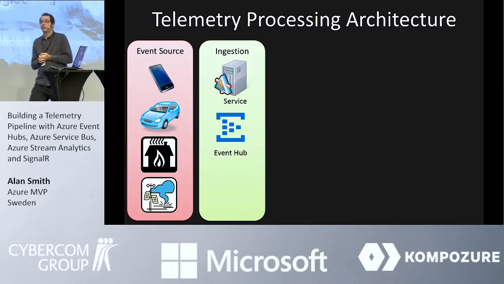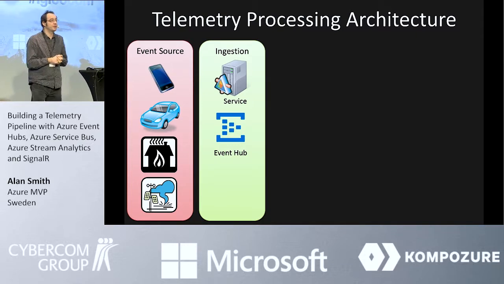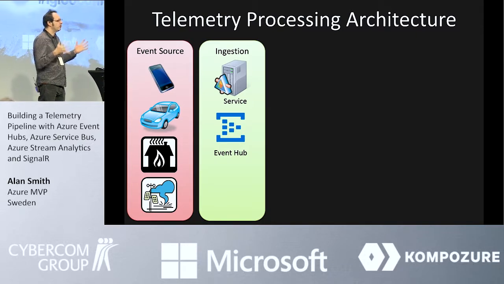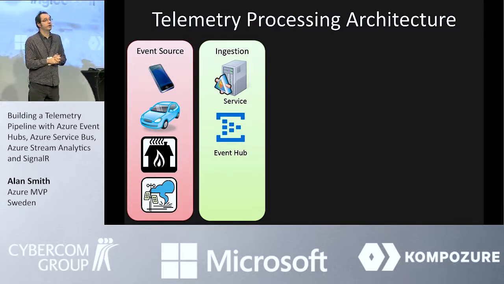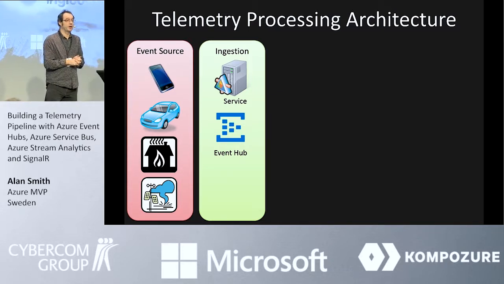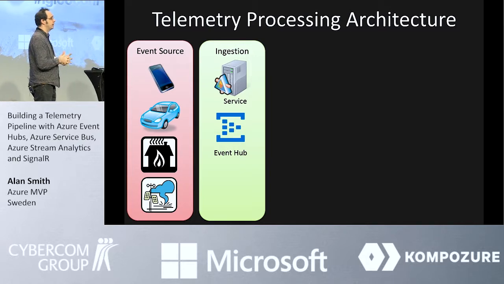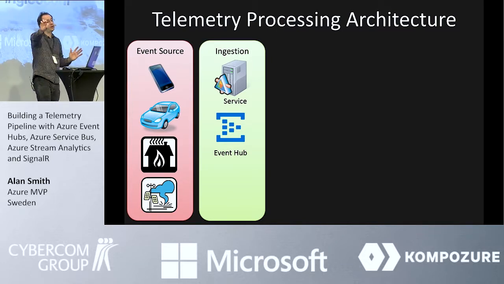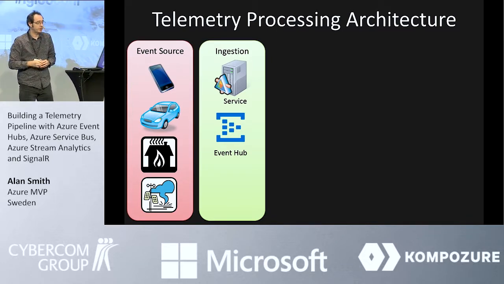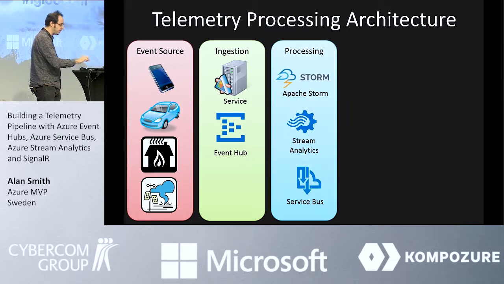This is about getting the telemetry data into some kind of system where it can be processed. The ingestion services need to be very scalable. They need to be able to handle high telemetry loads. They're not concerned about processing the data. They're just concerned about getting this data in from the actual device into the actual storage system. Sometimes the event sources will talk directly with the ingestion service in the cloud. Sometimes we'll have something called a field gateway, where maybe in a large factory we've got some kind of system that's ingesting data from loads and loads of sensors, and then that system is sending the data into the cloud for further processing. Different configurations we can use there.